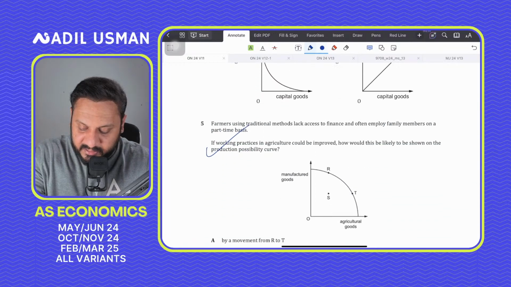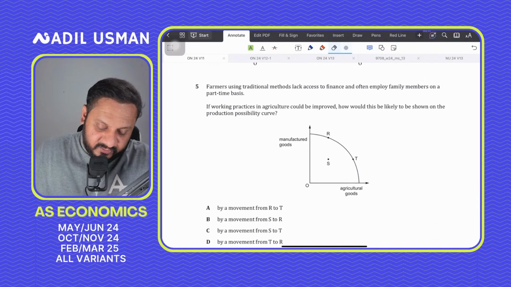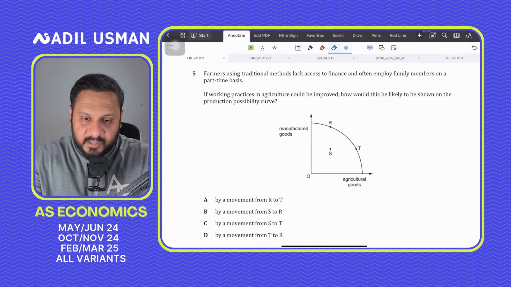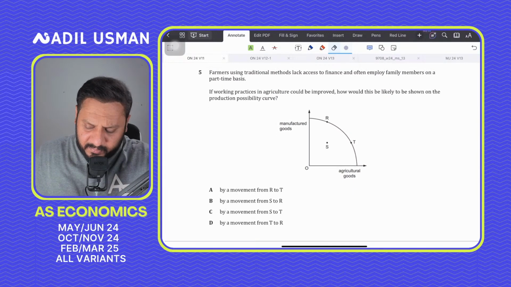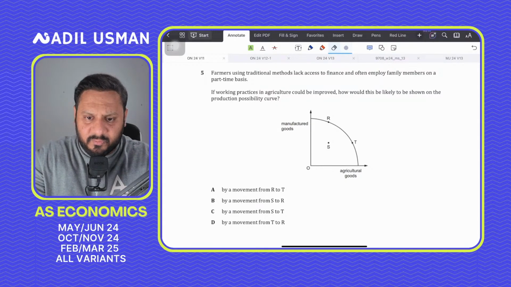Whenever you have a linear downward sloping PPC, the opportunity cost is constant, meaning that for each additional unit being made, the marginal opportunity cost is constant. That is indicating perfect substitutability of the factors of production, perfect mobility of the factors of production. Both are equally 100% suitable for producing both goods.